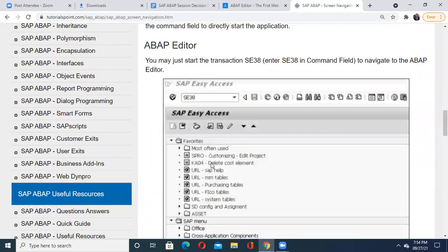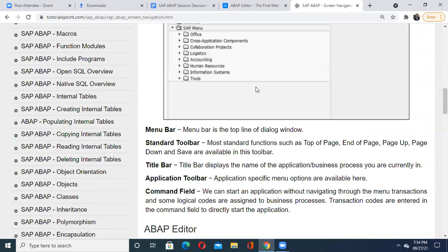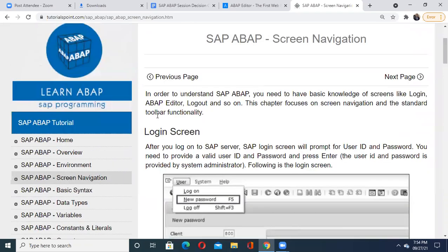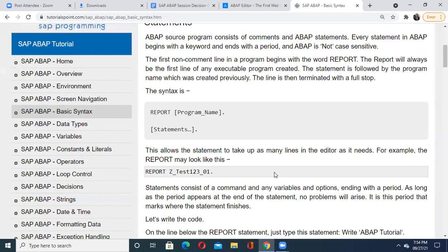Okay, here they have been given all the things. Yes, I'll just take you on one more page here. This is where in navigation, just like in basic syntax. See that here itself they have been said something.